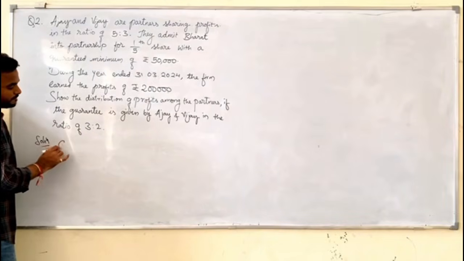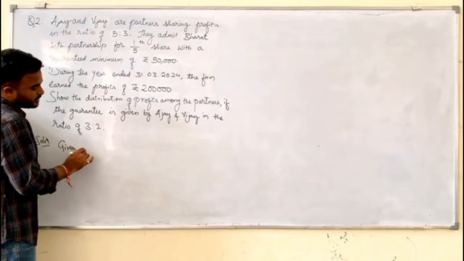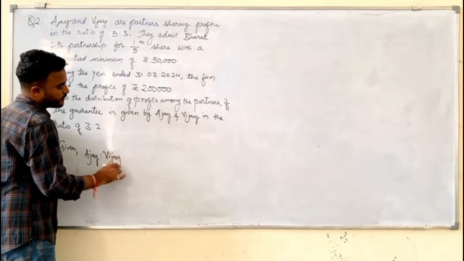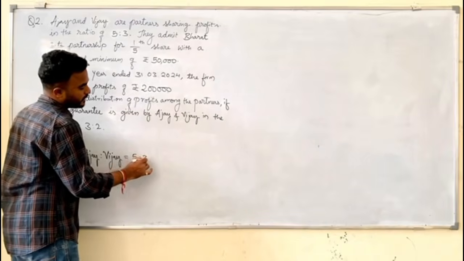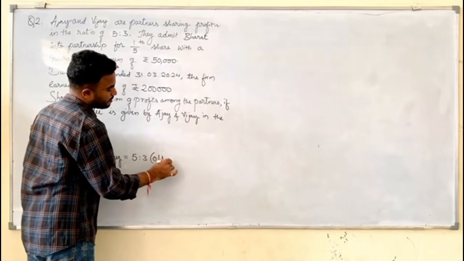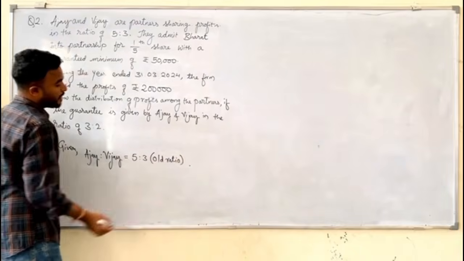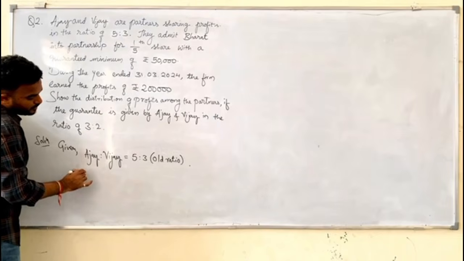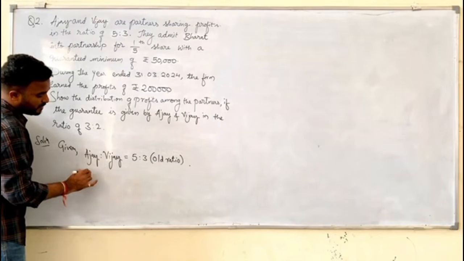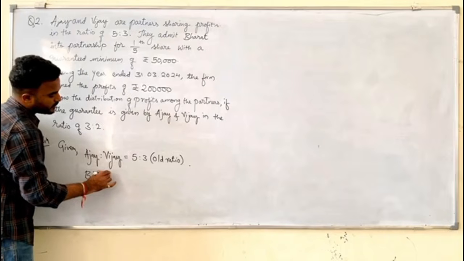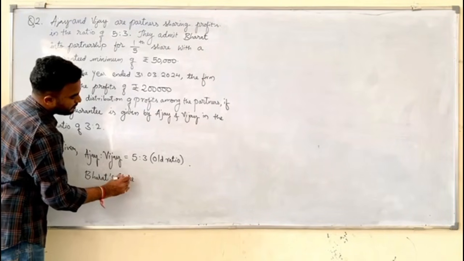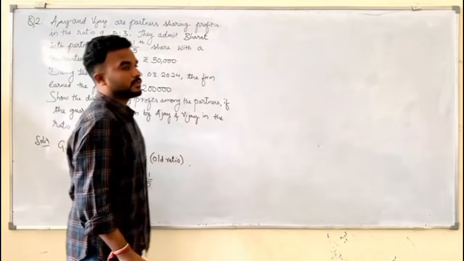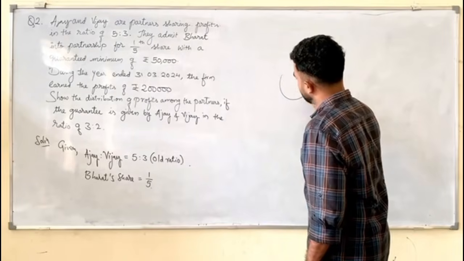Okay. Now, what did we read? Given. Who are the partners? Ajay is to Vijay is equal to 5:3. This is the old ratio. And now, they admitted whom? Bharat. So, after admitting Bharat, how much share did they give? Bharat's share is 1/5. So now, add the same example.